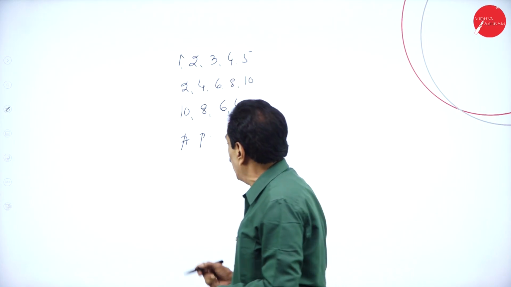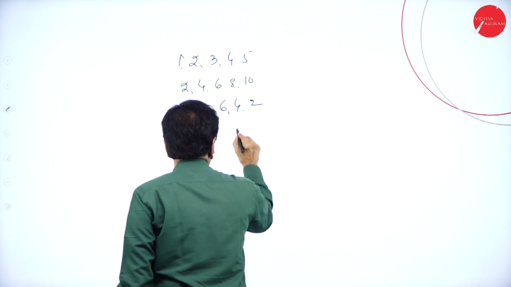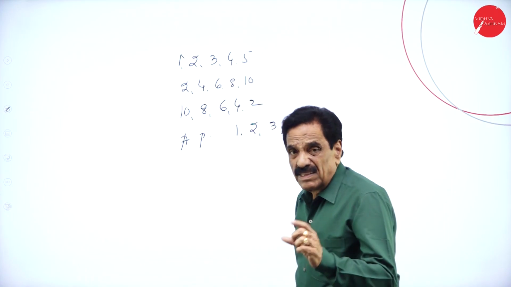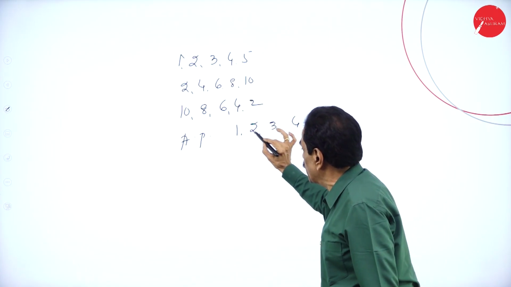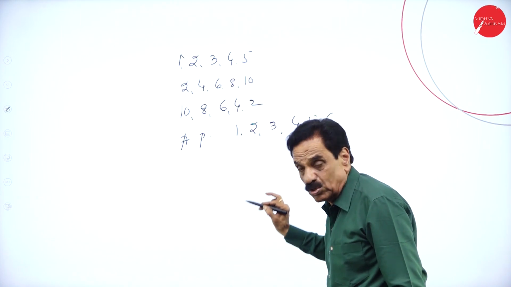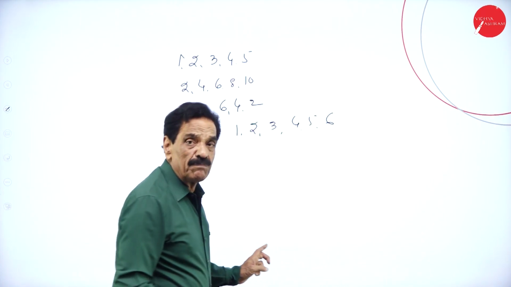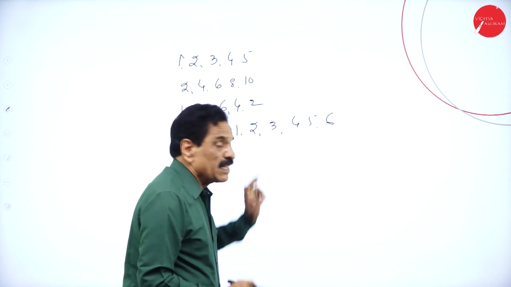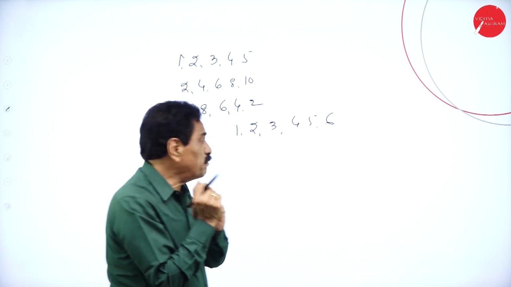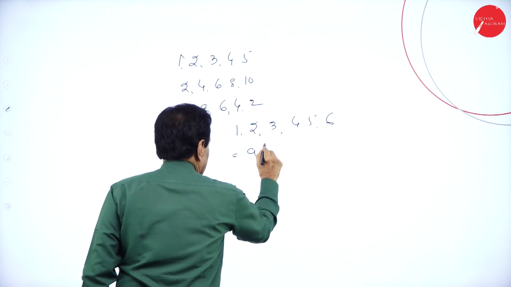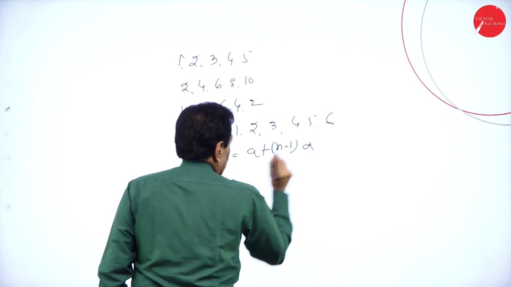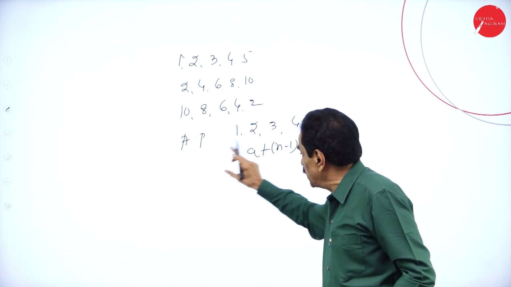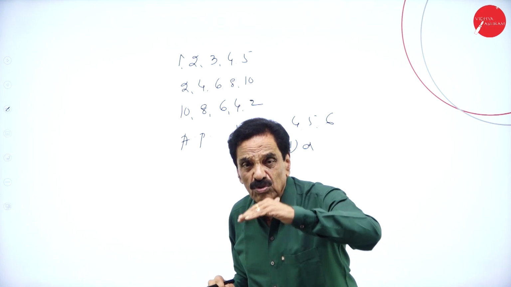I will give an example of how arithmetic progression goes: 1, 2, 3, 4, 5, 6. Here 2 minus 1 is 1, 3 minus 2 is also 1. Second number minus first number, third minus second, fourth minus third; this difference is called D. The nth term of an arithmetic progression can be expressed as a plus (n minus 1) d. So D is called the common difference, and here the difference is 1. In arithmetic progression it goes slowly: 1, 2, 3, 4.